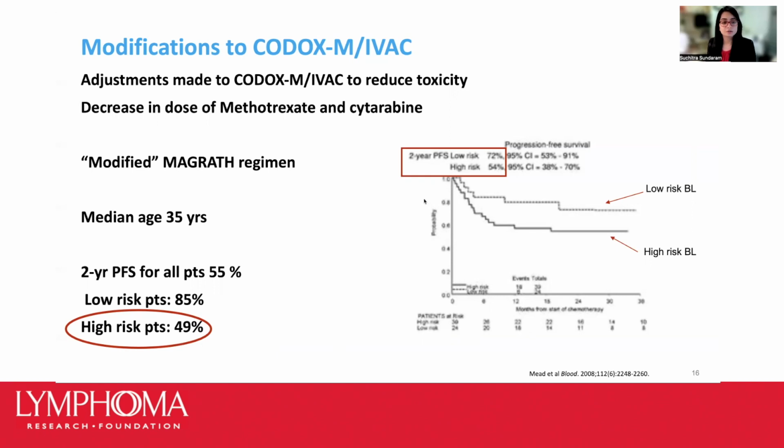And here we can see the 2-year progression-free survival for all comers was around 55%. And what was interesting is that patients with low-risk disease were disease-free at the 2-year mark. 85% of those patients were disease-free at the 2-year mark, but around half of the patients with high-risk disease had progression of the disease by the 2-year mark. So as we can see here, especially for the high-risk subgroup, these cure rates are substantially lesser than the initial McGrath publication, but still much better than historic data with standard dose regimens. So this approach is still endorsed as a reasonable one for the majority of adult patients with Burkitt lymphoma today.